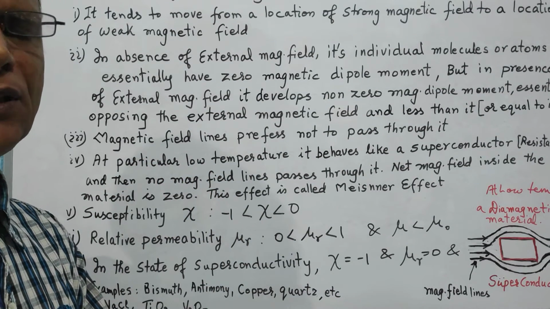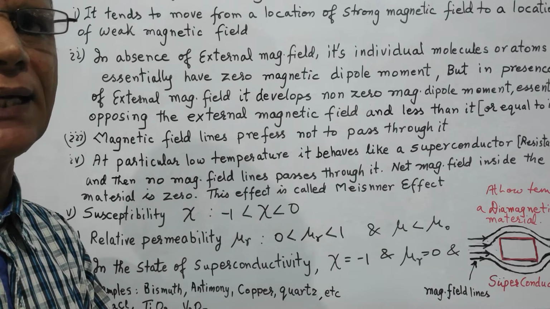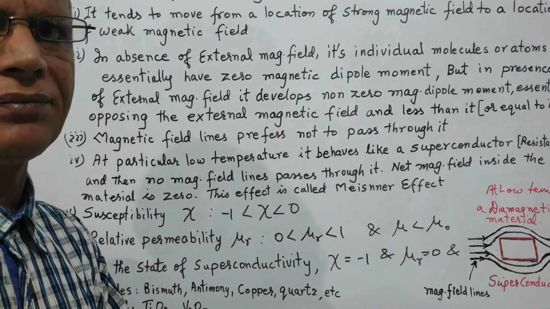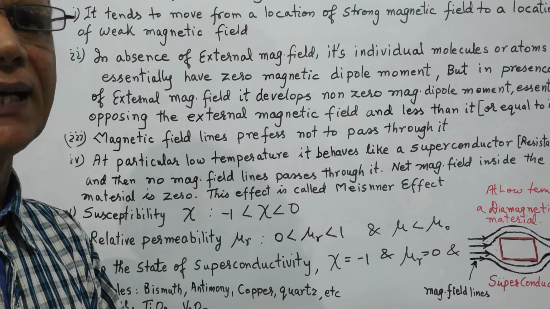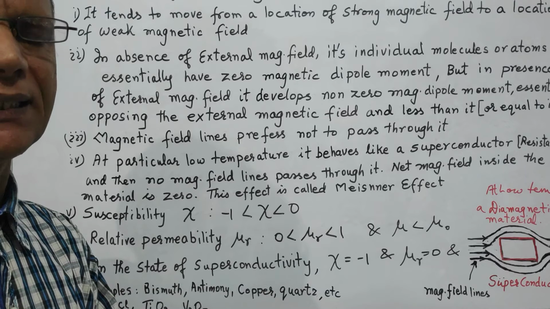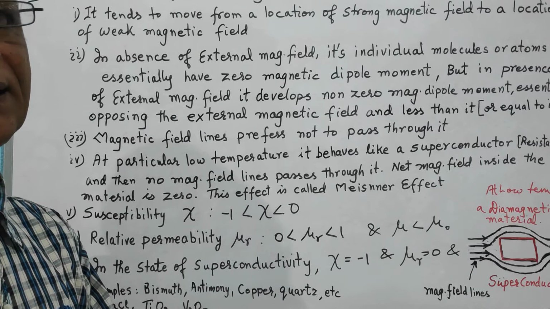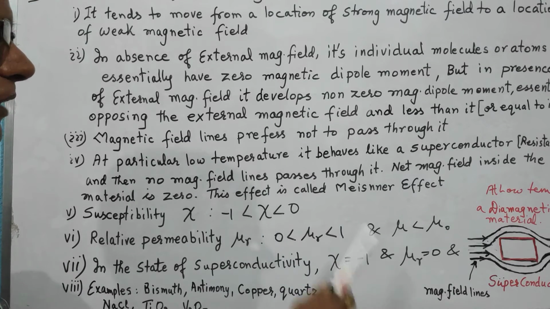This happens because the magnetic field developed by the diamagnetic material at this low temperature, opposing the external magnetic field, is such that its magnitude becomes equal to the external magnetic field, and this effect is also known as Meissner's effect.